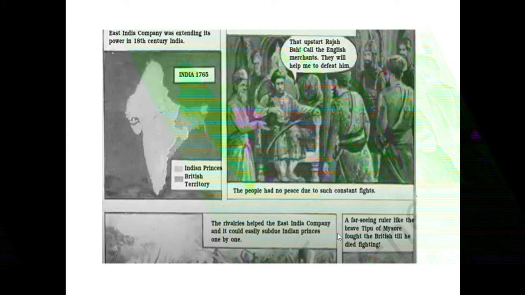So what happened? Our princes were short-sighted. That upstart Rajaba, one of the princes ruling one part of India, calls the English merchants, saying, they will help me to defeat him. So he wanted to take help of the Britishers to defeat the other Indian prince.